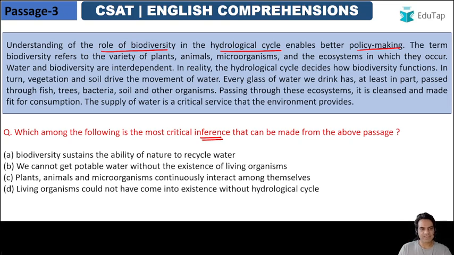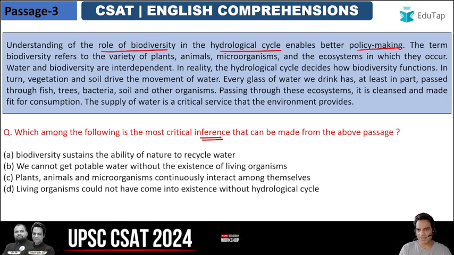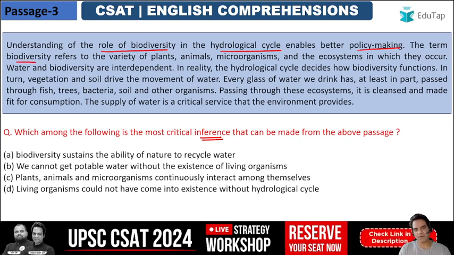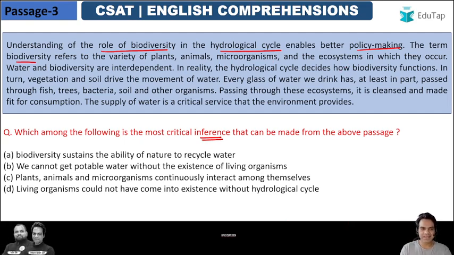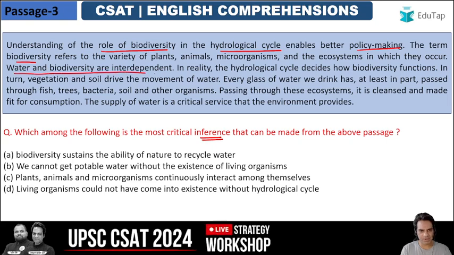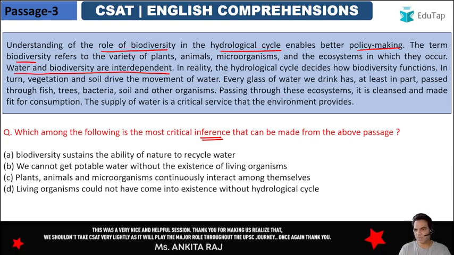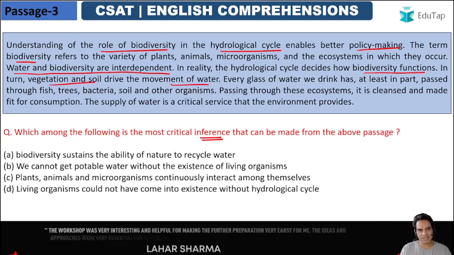Now the term biodiversity refers to the variety of plants, animals, microorganisms and the ecosystems in which they occur. So the term biodiversity refers to the flora, fauna, microorganisms and the ecosystems in which they occur. Water and biodiversity are interdependent. This is a very important point. If there is water, there will be biodiversity, and vice versa. If there is biodiversity, there will be water. In reality, the hydrological cycle decides how biodiversity functions. In turn, vegetation and soil drive the movement of water. That is how they are interdependent.